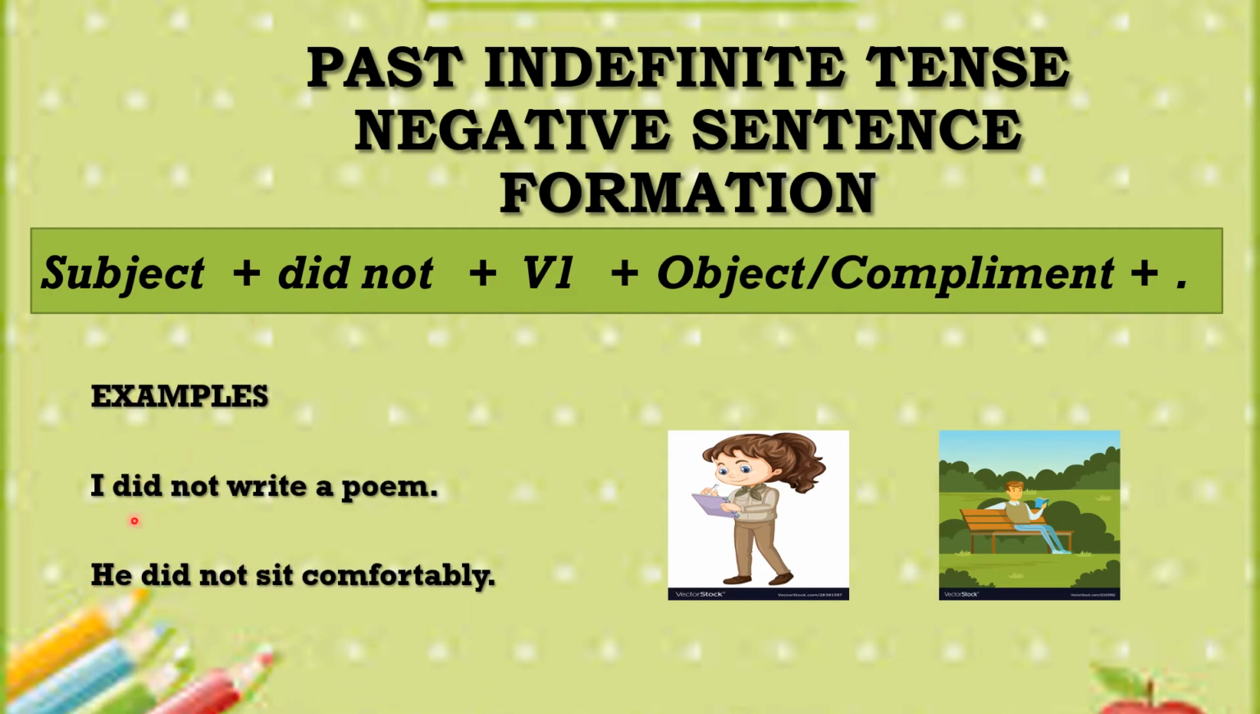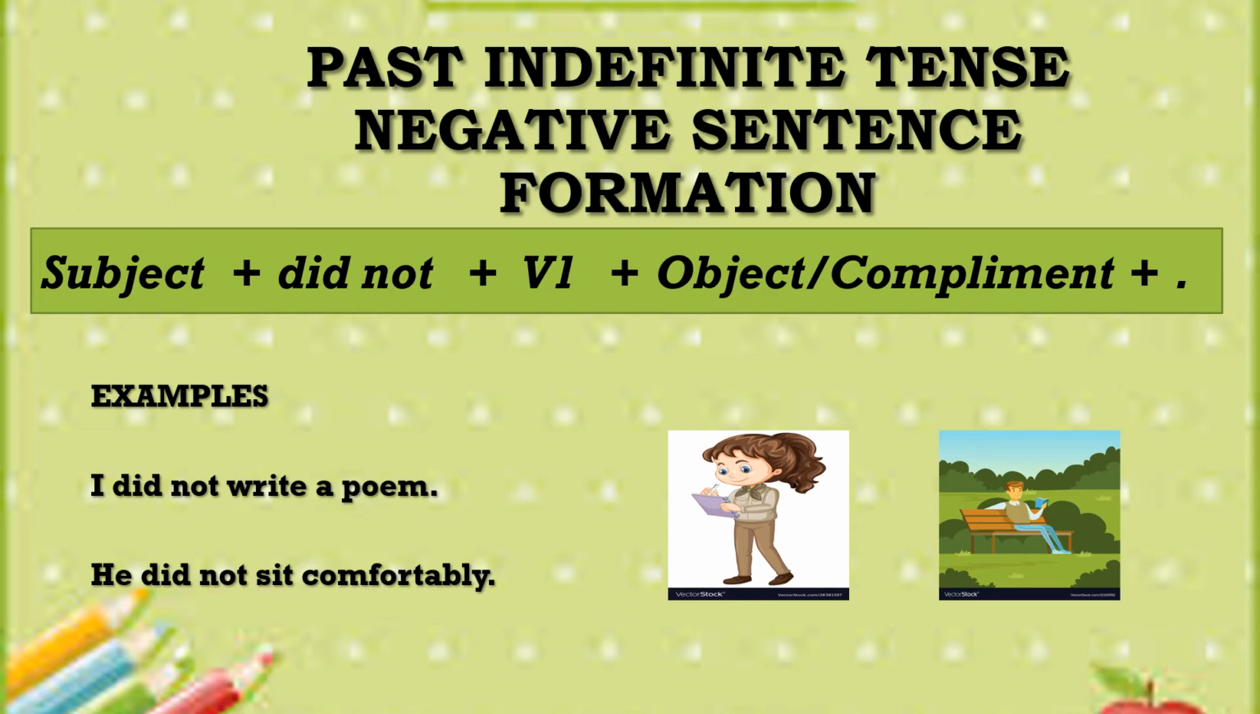Look, our affirmative sentence was I wrote a poem. Now its negative form would become I did not write a poem. See, after did not, I have put the first form of the verb, and the first form of the verb is write. Look at the second example. He did not sit comfortably. Our affirmative sentence was he sat comfortably. So after did not in the negative sentence, I have put the first form of the verb, which is sit.